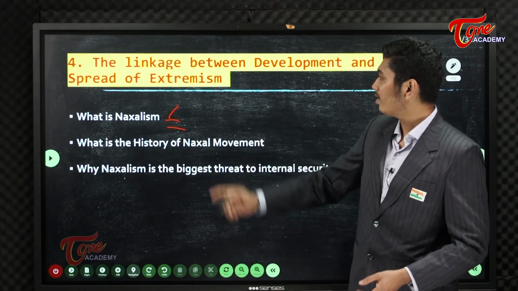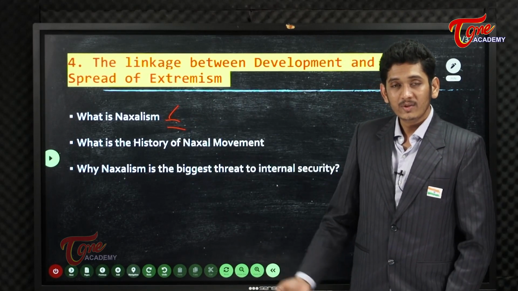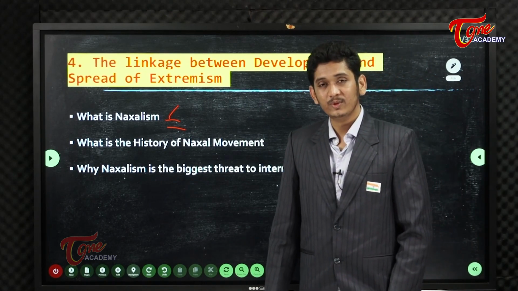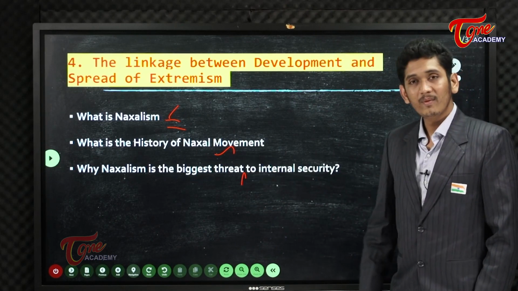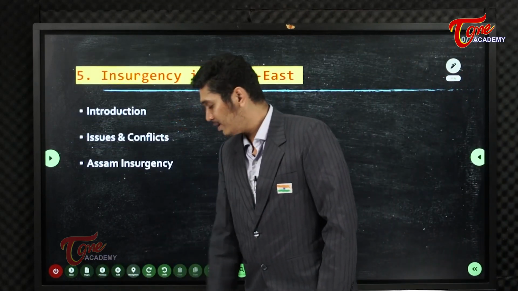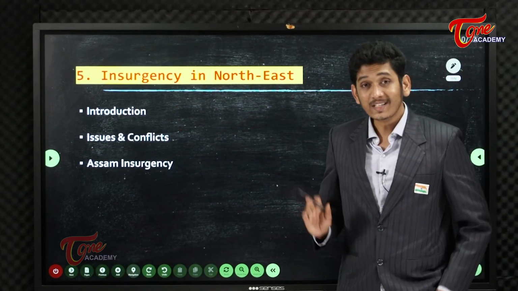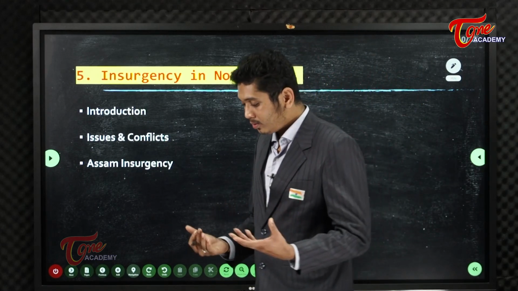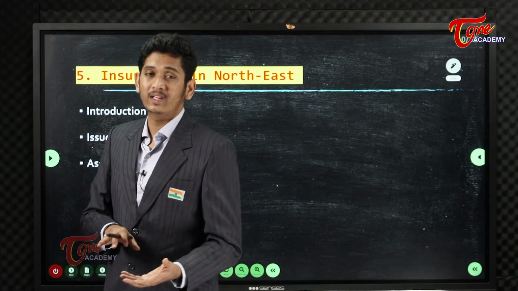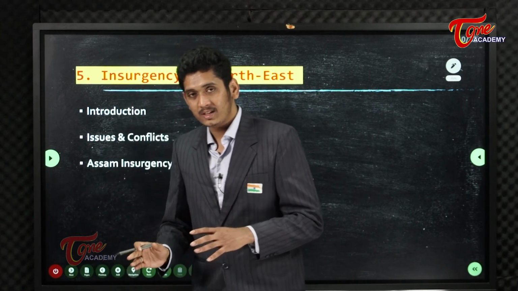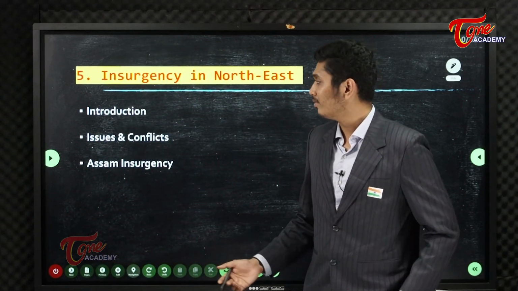You see, in case of left-wing extremism, spread, you see linkage between development and spreading extremism. You need to learn about Naxalism, development of Naxalism, history, what is the threat from Naxalism in India, how many people have been killed. Stats are important, okay. You need to know how many Naxals were killed in the police operations, how many police were killed in the operations with Naxals, in skirmishes or guerrilla warfare.